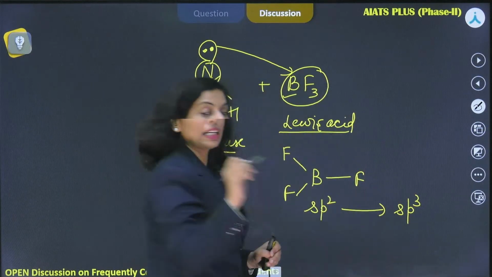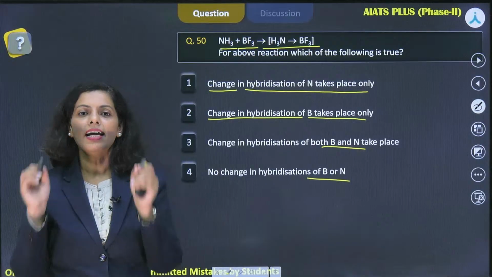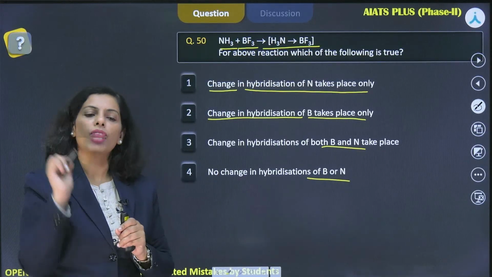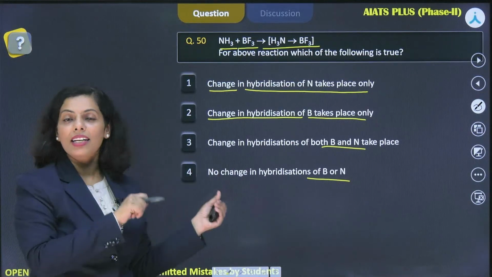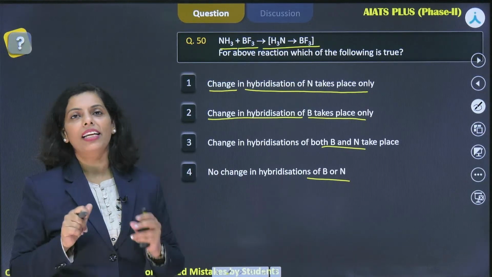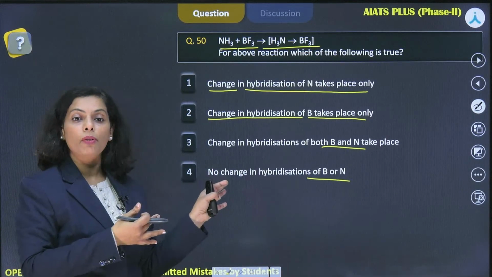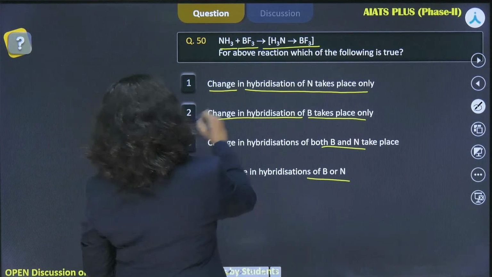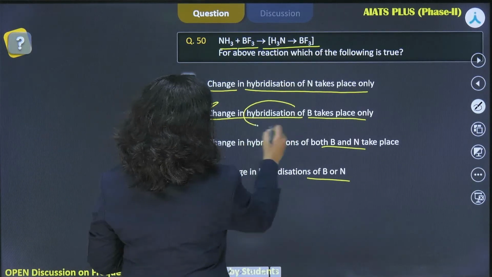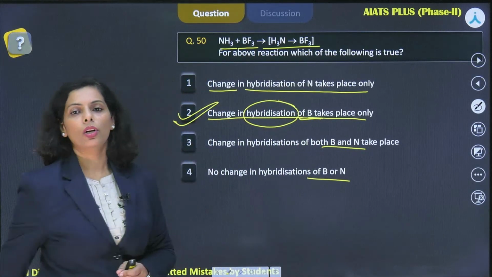So undoubtedly we can say option 2 is the right answer, and Manalika, Jaydev, Tanmay, Kumaran, everyone who wrote the answer correctly will definitely get full marks here. If you find this type of question in the NEET examination, you will get the marks. So the second option is the right answer: change in hybridization of boron takes place only.